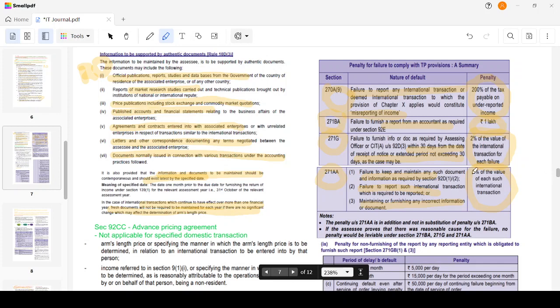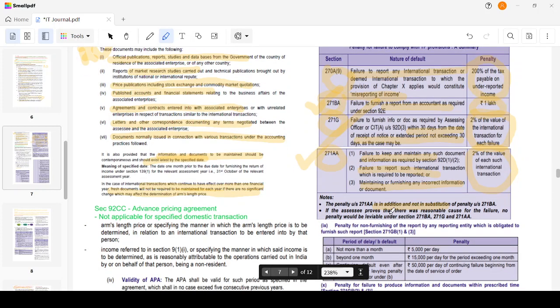Then 271AA is an addition and not a substitution of 271BA. That is, I'm not submitting the report, and I'm also not keeping the books of accounts, that is records and documents. Then 271BA and AA are two different penalties and both are to be paid. It's not that I will pay one and need not pay the other. It's an addition and not a substitution. This could be an MCQ: 271AA is an addition and not a substitution of penalty 271BA.